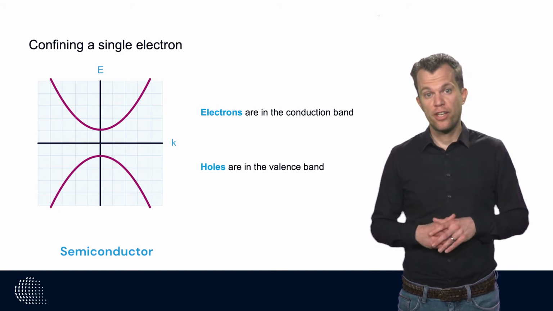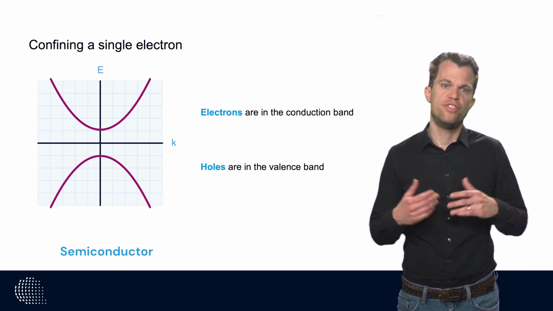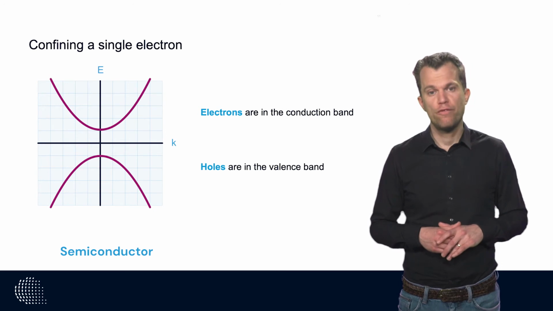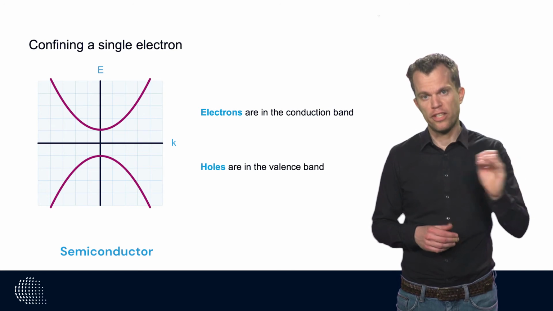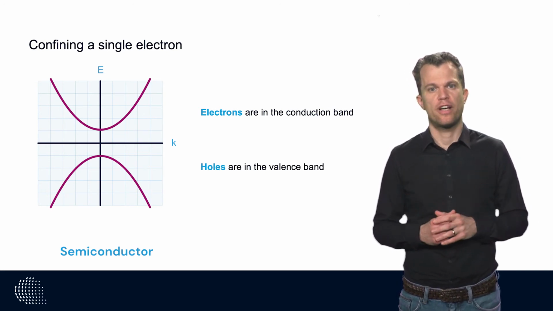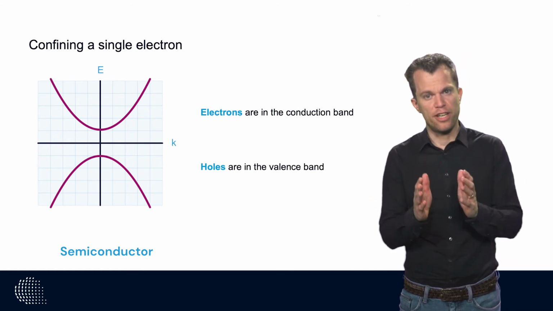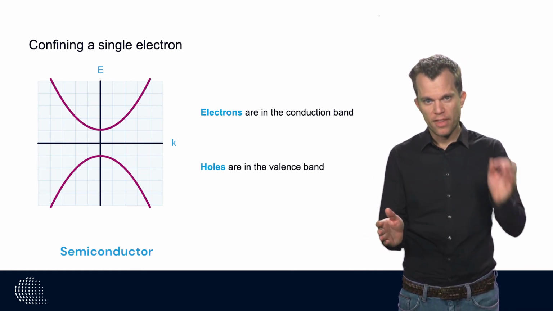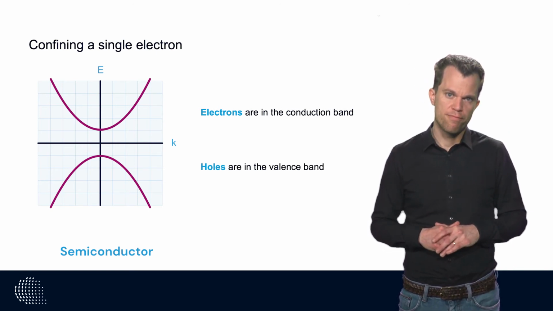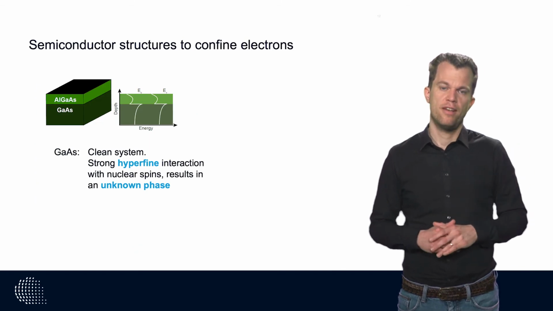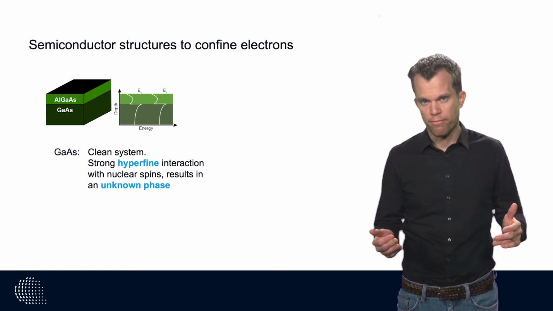Indeed, the interactions of an electron with the lattice result in quasi-particles that have a different behavior from an electron in vacuum. But this also means that by tuning and controlling the parameters that determine the interaction, for example the separation between atoms, we can engineer the properties of an electron. And this is the key to the design of optimal qubit parameters. It's also for this reason that various materials are being explored as a platform for quantum information.